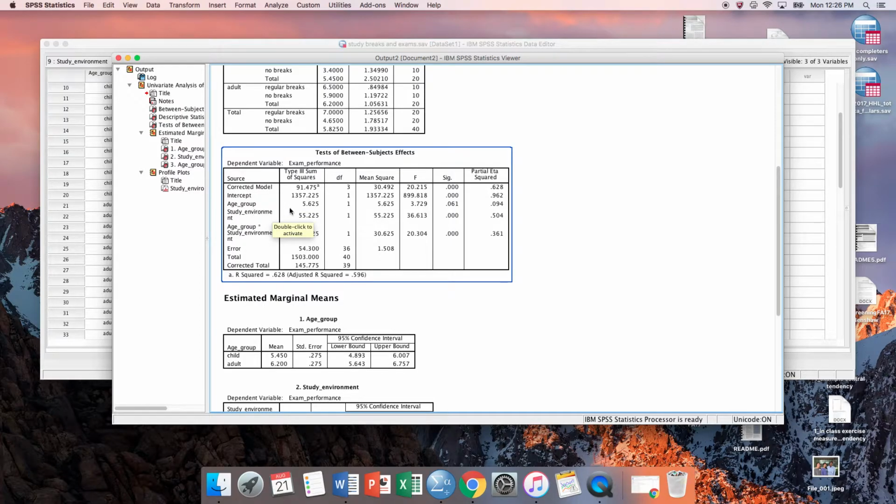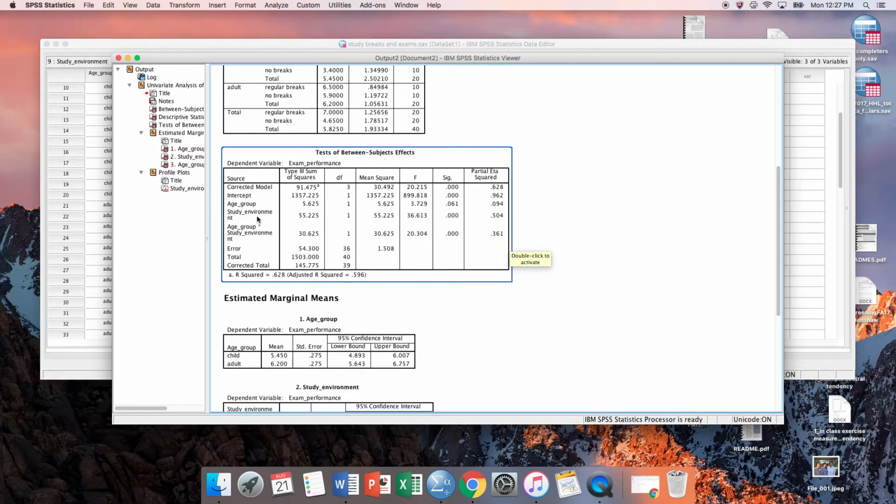So let's look at age group first. It looks like we have an F value of 3.7 and a significance of 0.06. How we would interpret this is to say that we're looking at the cutoff of 0.05 or lower as our significance level to determine that there's enough of a difference in the age group scores on the exam to say that it's probably not simply due to chance. As it is, it's a 0.06, which is close but not quite close enough. So we would say there's not a significant main effect for age group.